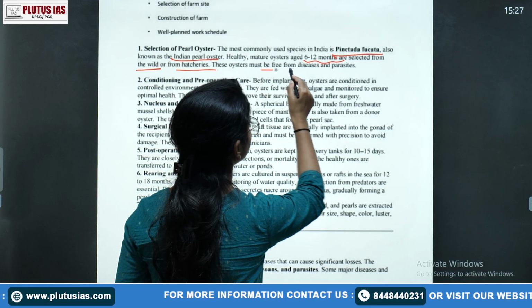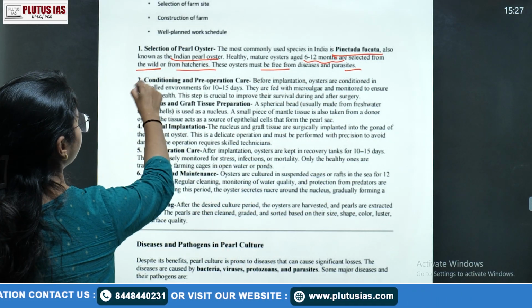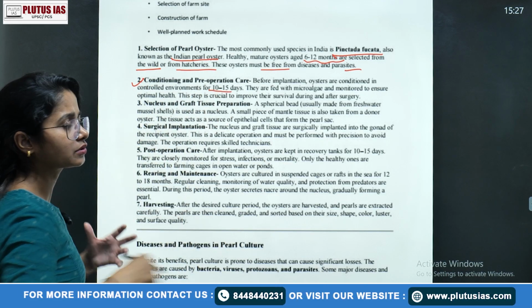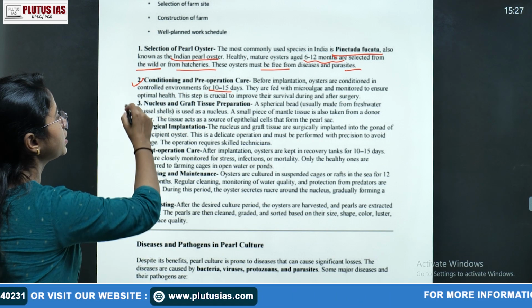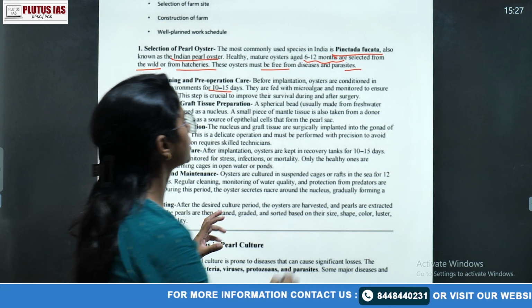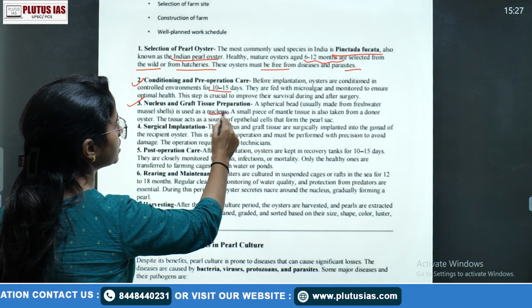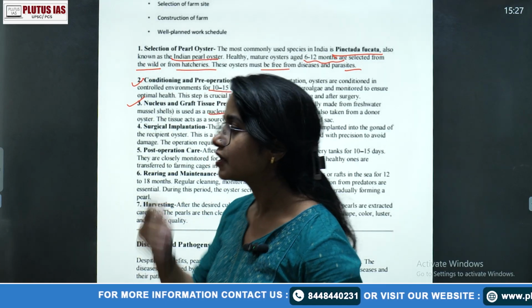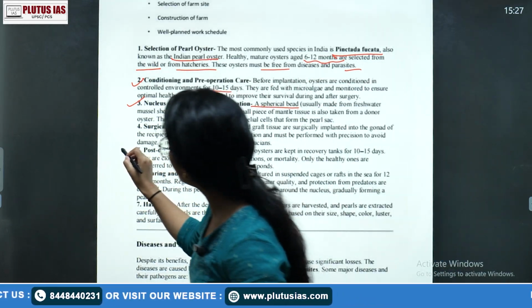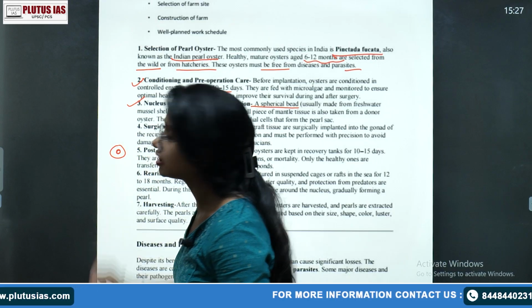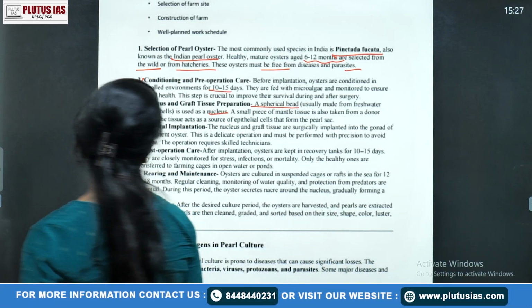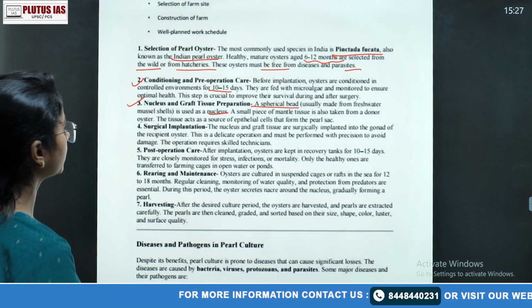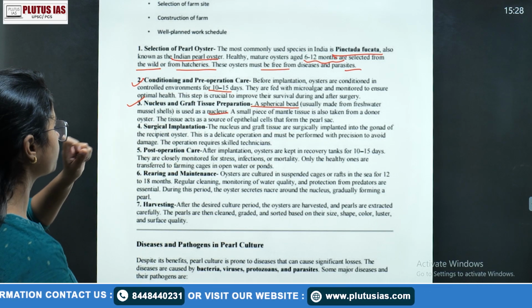Okay, so these oysters must be free from disease and parasites. Then conditioning and pre-operation care. Before implantation, oysters are conditioned in a controlled environment to become more habitable. Okay, the nucleus and graft tissue preparation, right? Material from freshwater mussels is used as a spherical bead. Why spherical bead? Because everyone has seen a pearl, and the pearl is circular or spherical, so most of the time the body which is inserted artificially should be spherical or circular in shape. So the graft tissue preparation should use mostly a spherical bead.